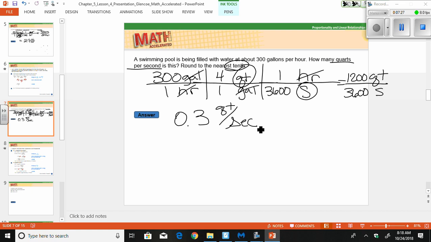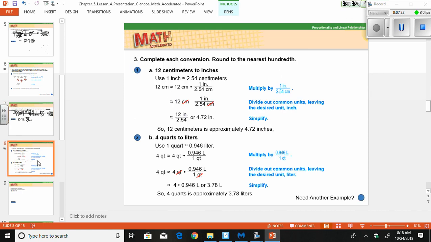So it's just a matter of saying, what do I have? What do I need to get rid of? Where do I put it so it cross-reduces out?